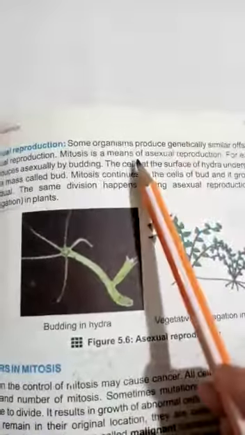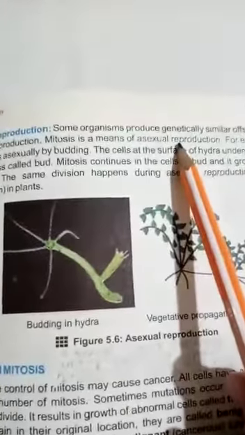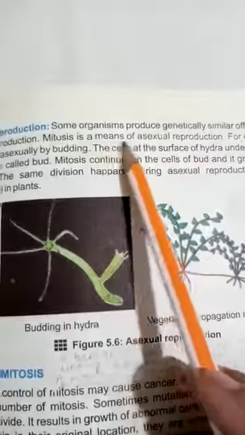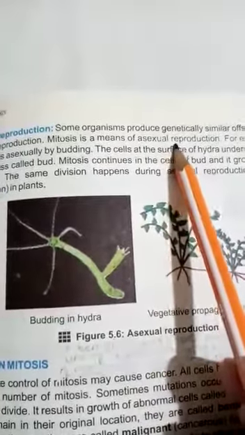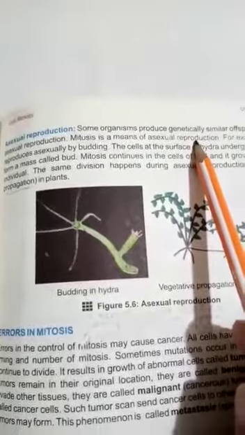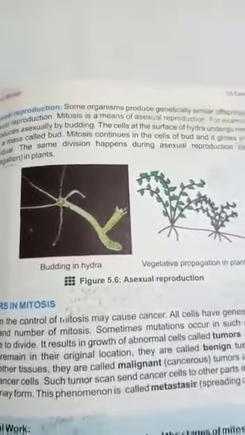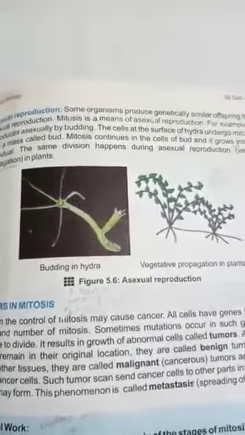Mitosis is actually the means of asexual reproduction, in which the body reproduces a new plant or organism, just like in the case of bacteria, which is just like them.